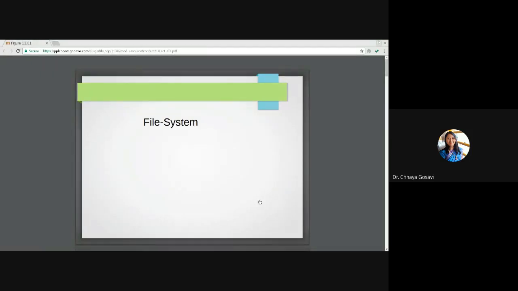Next topic is file access. Are we going very fast?